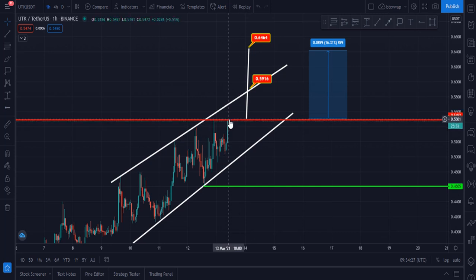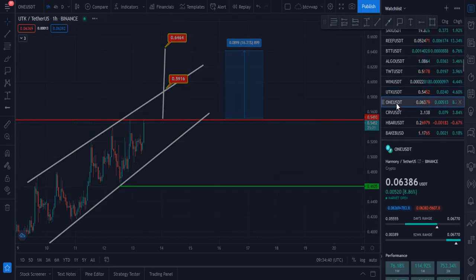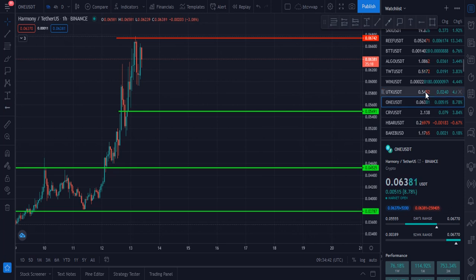But it should break $0.55 with a 4-hour candle closing. Then in that case it will go up, and I think it will break this and definitely going to hit my targets. Let me please show you my next chart, which is 1 USDT.